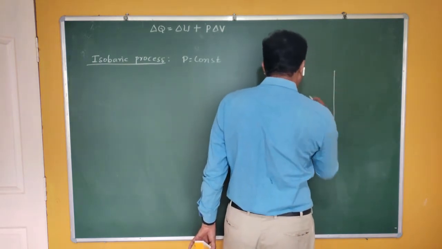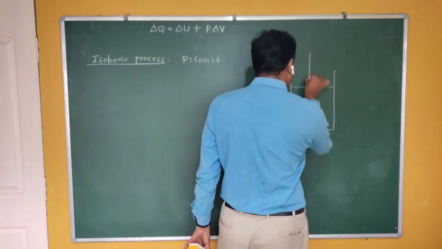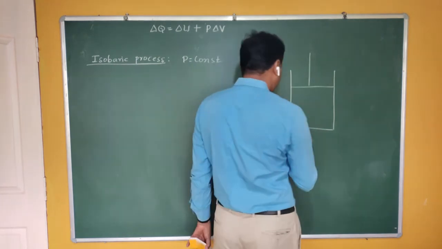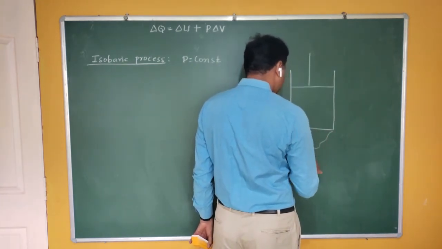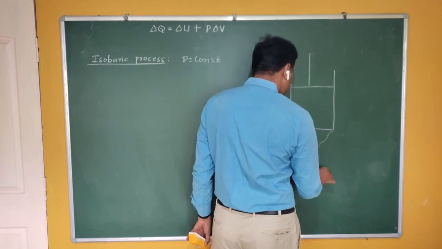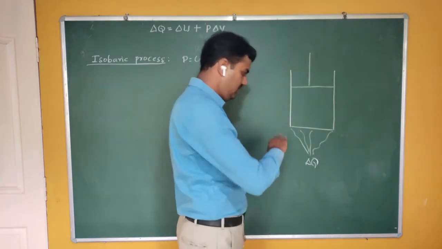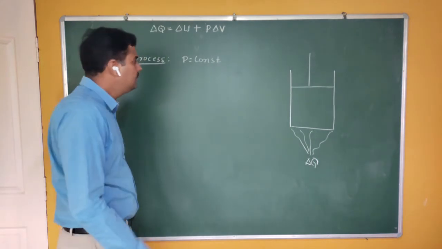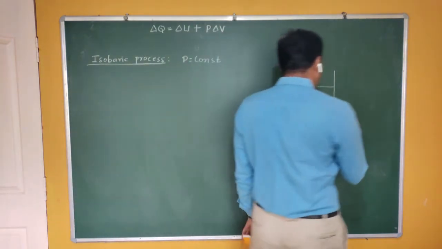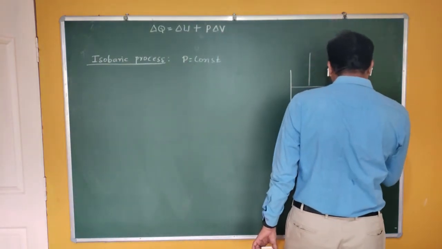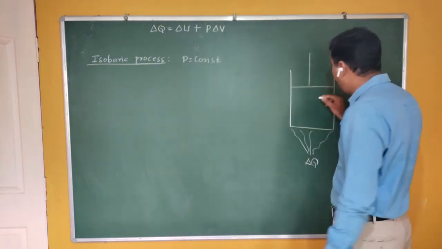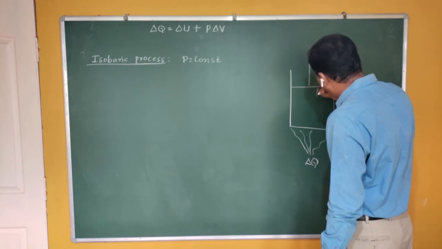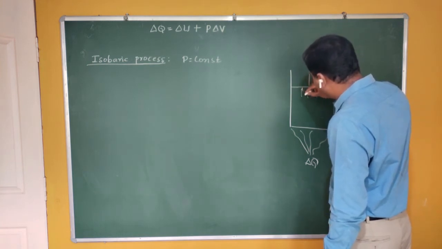Now see here. If this is a container fitted with a frictionless piston, and you supply a certain amount of heat energy to the system, so delta Q is the energy supplied to the system by the surrounding, then there is a possibility of increase in internal energy. When the internal energy increases, the kinetic energy of the particles, molecules increases.